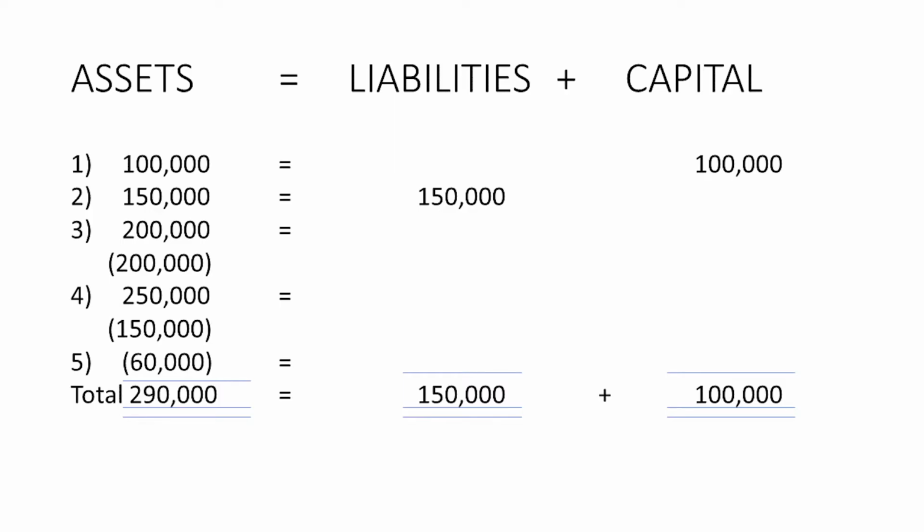Here is now our accounting equation. So, on our first transaction, there will be a posting of 100,000 representing asset, because the owner, Juana, put 100,000 in her business. And the source of that is her capital. So, on the left side, there is a posting of 100,000, and on the right side, under capital, there is also a posting of 100,000 under our transaction number 1.